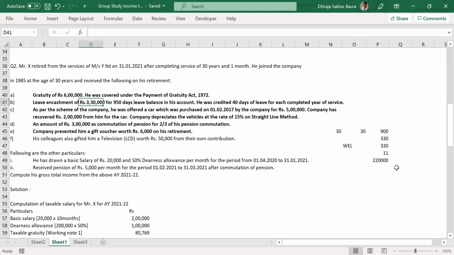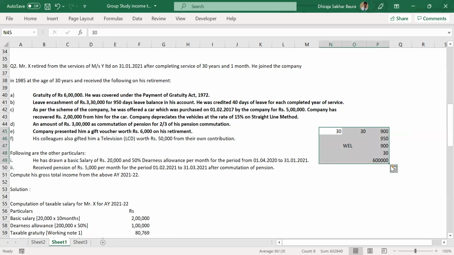So this is 30 years of service. Even if it is 40, we're going to take 30 only, because that is allowed. That comes to 900. Now your actual is 950, so your lower will be 900. Accordingly, your calculation will change.